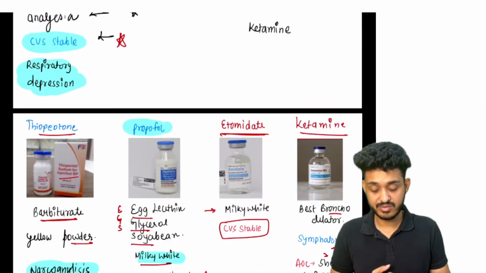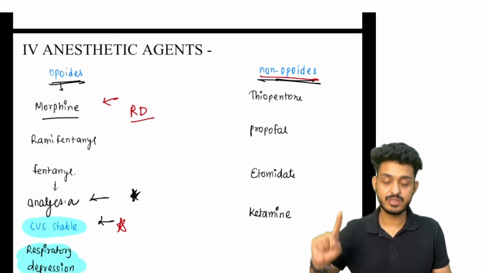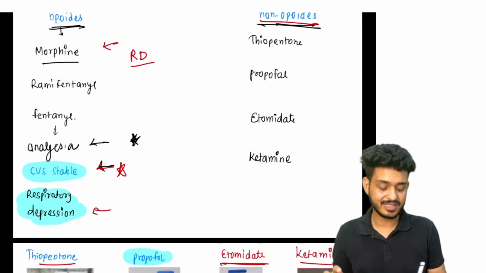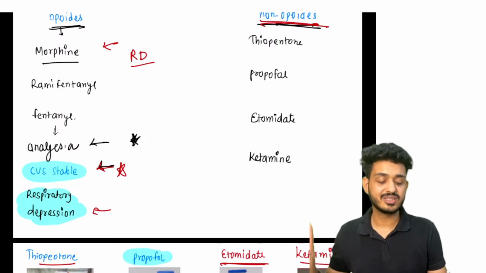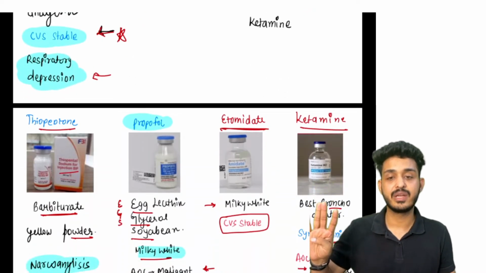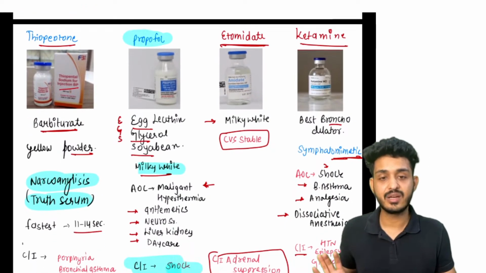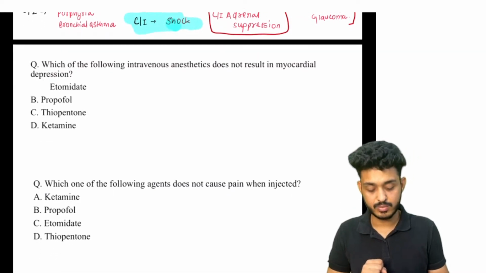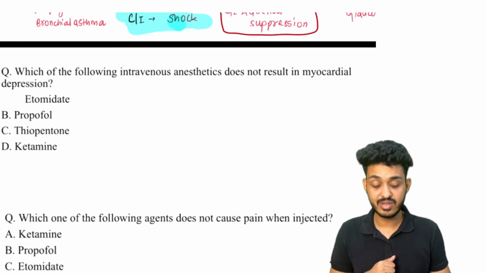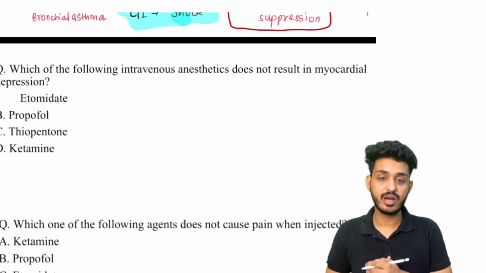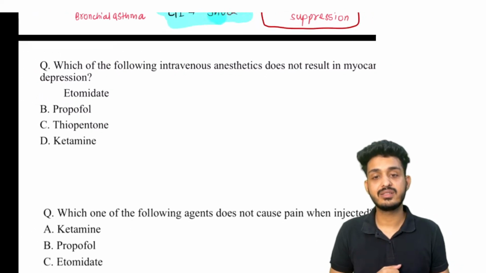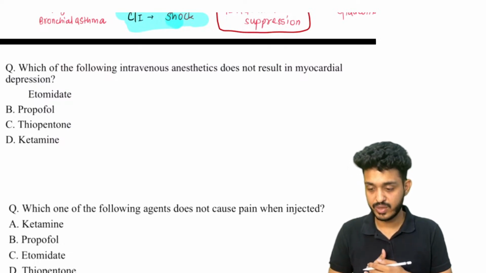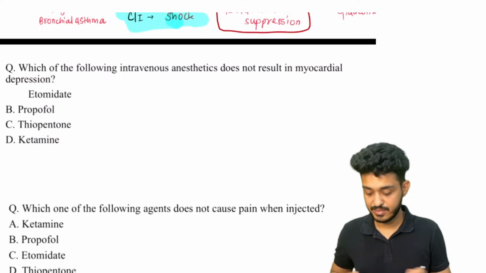So let's revise what we have done. We have done IV anesthetic agents, two parts: opioids and non-opioids. For opioids, just remember they are CVS stable with respiratory depression. Non-opioids: thiopentone, propofol, etomidate, ketamine. Just look at this particular slide. Many questions have been asked from it, so please try to answer these. Which of the following intravenous anesthetic agents does not result in myocardial depression? Which one is myocardial safe, CVS stable? Out of what we have studied today, which one is CVS stable?